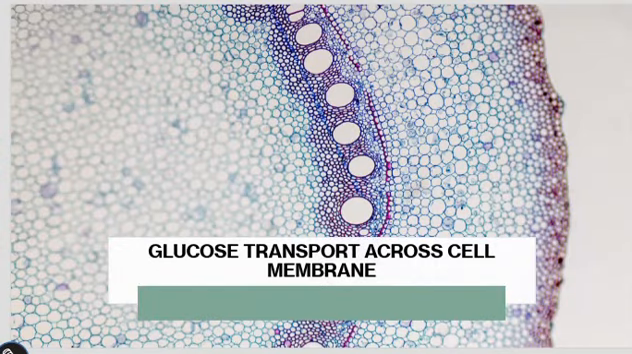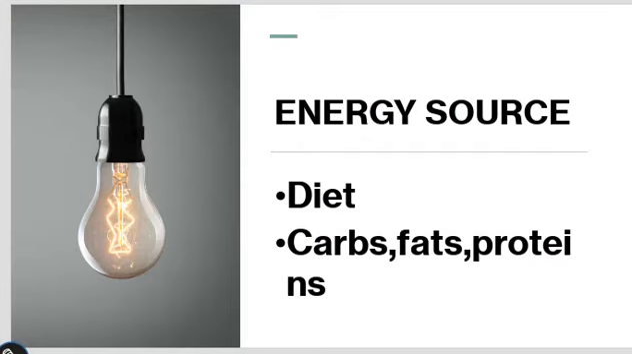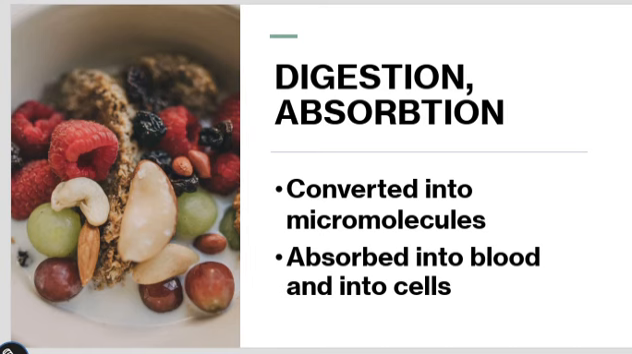Glucose transport across the cell membrane. From our diet, we get energy, that is ATP, mainly from carbohydrates, fats, and proteins, which are then converted into the micromolecules with the help of digestion. Carbohydrates are converted into glucose, fats into fatty acids, and proteins into amino acids. These micromolecules then get absorbed into the blood and into the cells. So we will study how glucose is transported across the cell membrane into the cells.